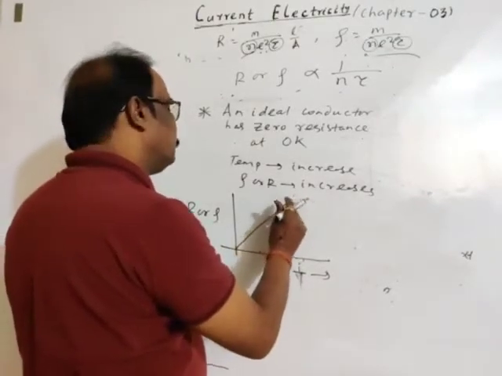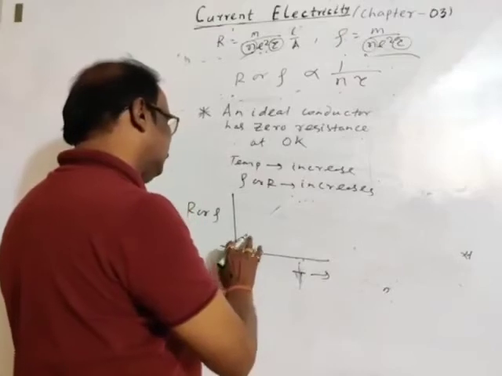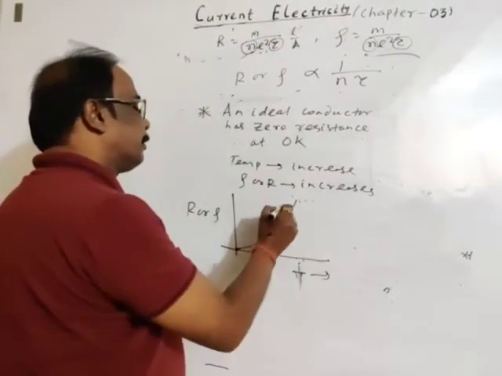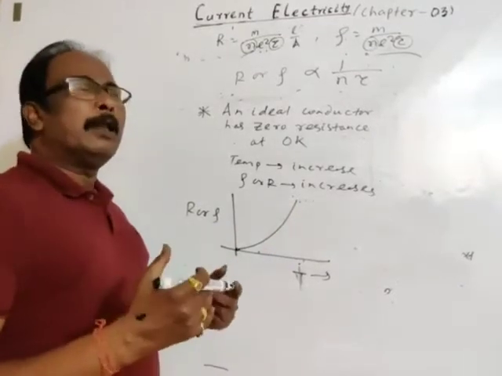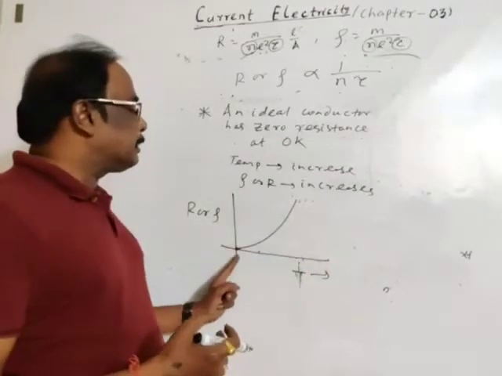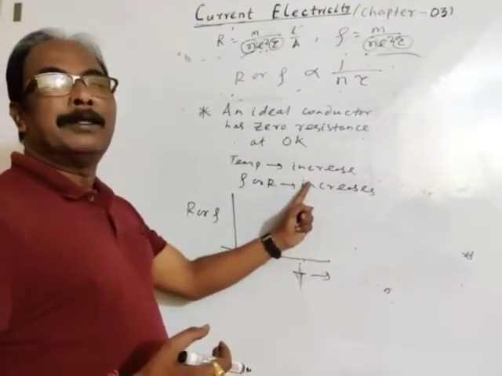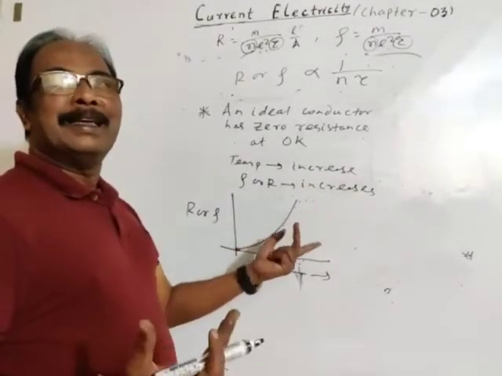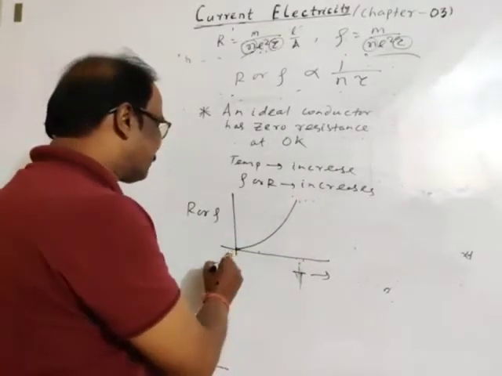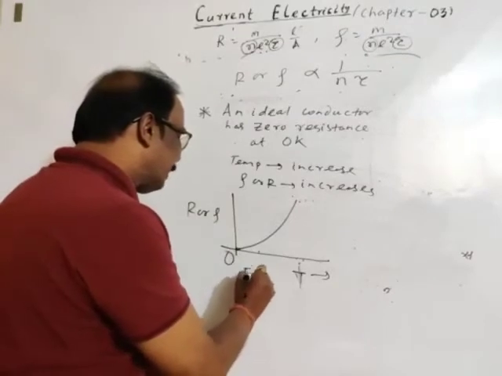As temperature increases, collision increases, so resistance or resistivity increases. Okay, this is the idea.